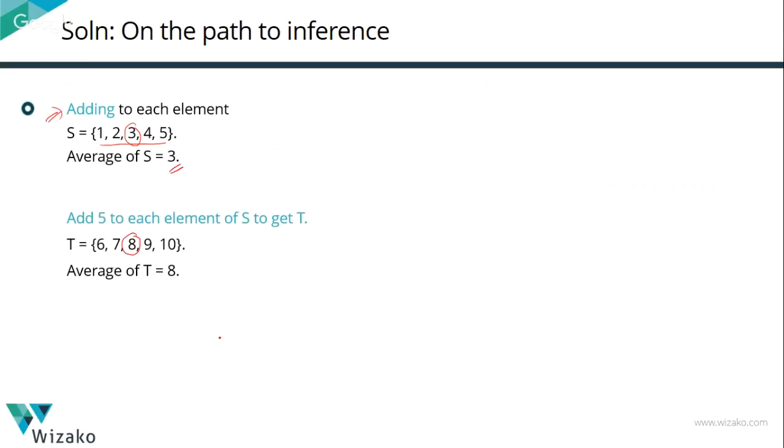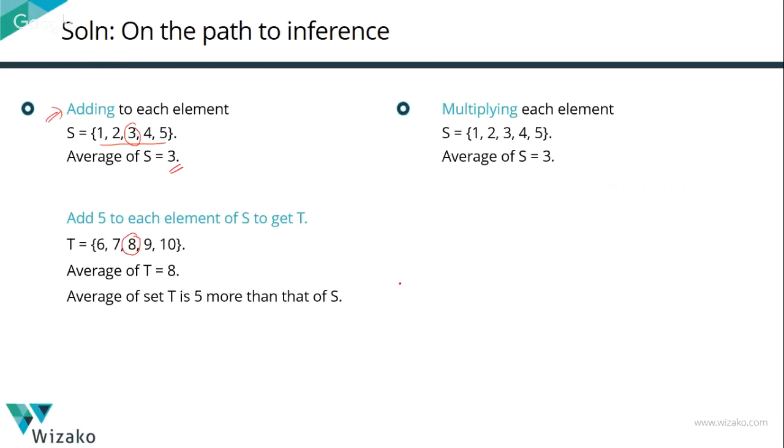Subtraction is nothing but adding a negative number. So what works for subtraction? Will it work for multiplication? Let's take a quick look. Set S we will retain as such, so our average is going to be 3. Let's do a very simple multiplication. Let's multiply each element by 2. We'll call it set U: 6, 8, 10.